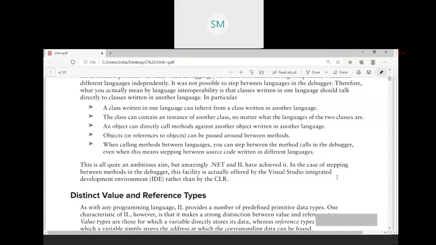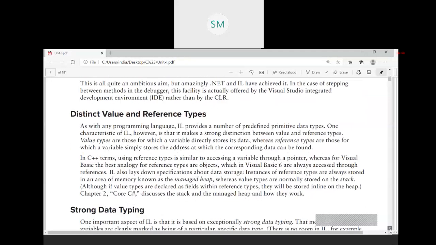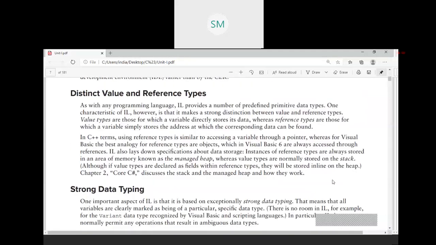Okay, next we'll see value type and reference type. I have already explained it. Basic data types are called value types, and the variable which holds the address is called a reference type.